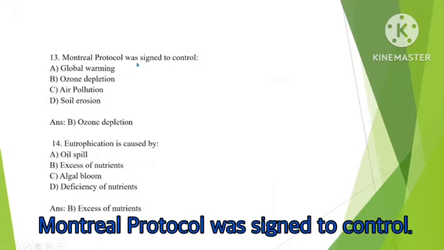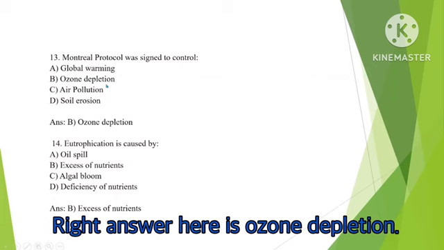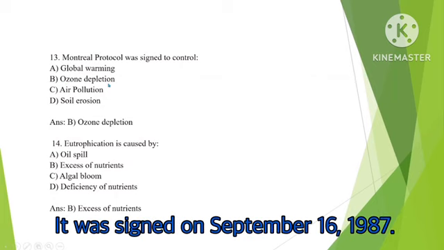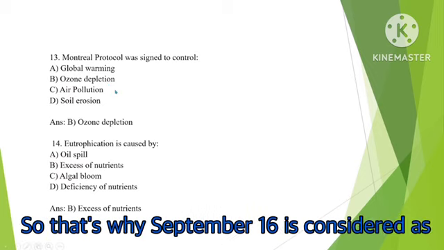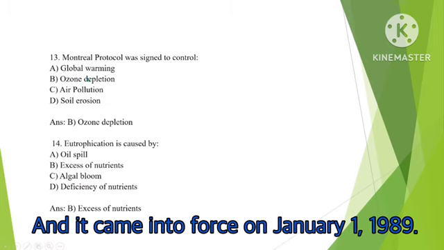Montreal Protocol was signed to control. Right answer here is ozone depletion. It was signed on September 16, 1987. That's why September 16 is considered as Ozone Day. And it came into force on January 1, 1989.